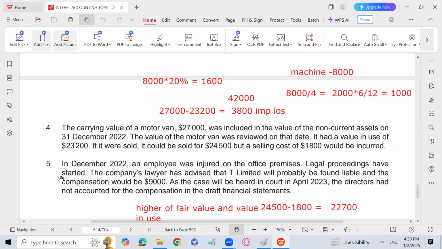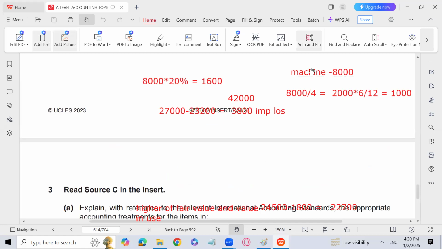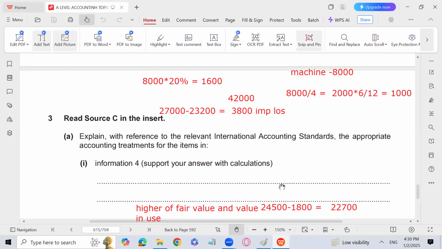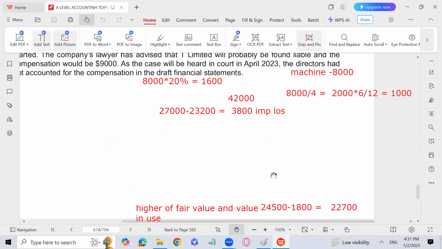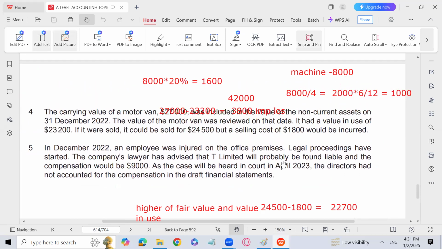Carrying amount is 27,000. So the amount by which the carrying amount is more than the recoverable amount is your impairment loss, 3,800. It needs to be subtracted from retained earnings as a loss, and it will also be subtracted from the non-current asset section. Then information number 5, that is IAS 37 Provisions, Contingent Liabilities and Contingent Assets.